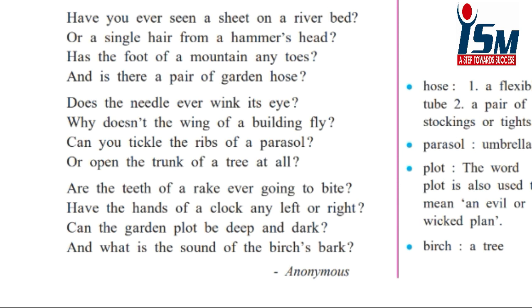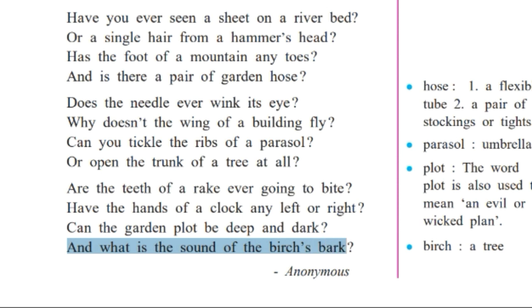And finally, he questions whether the bark of a beech tree can make a sound like the bark of a dog. So in this stanza, the poet makes use of puns to bring about the double meaning, the synonyms of certain words.